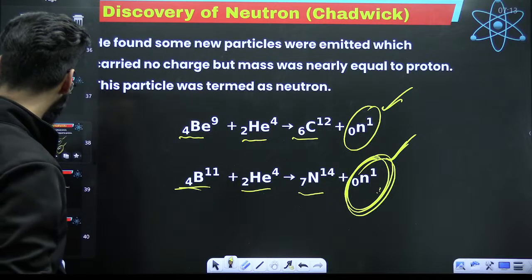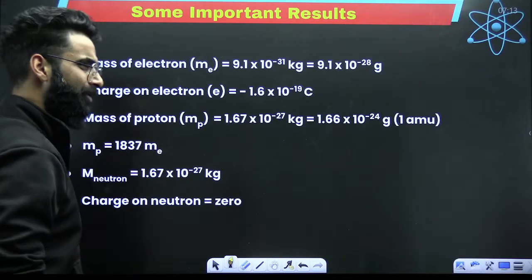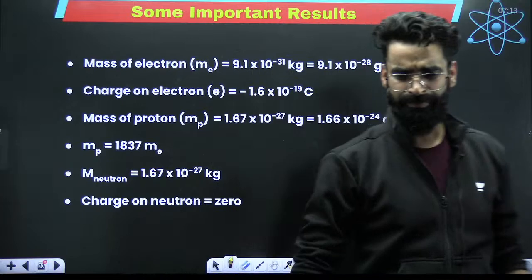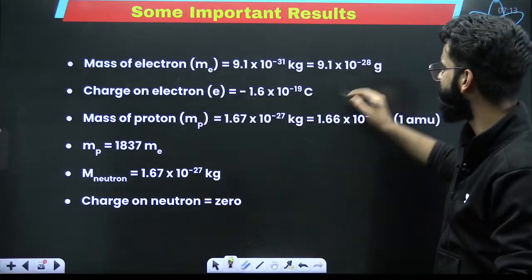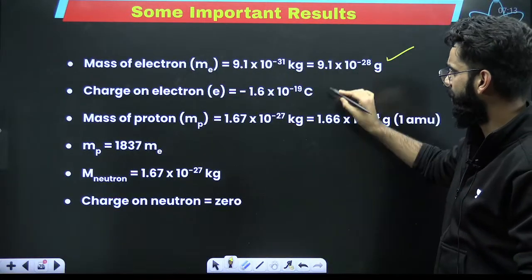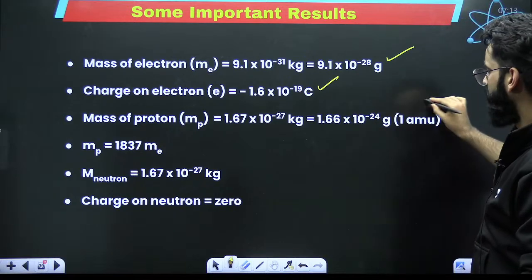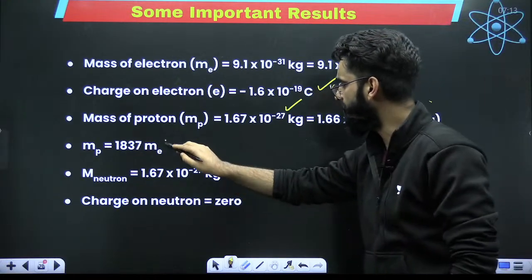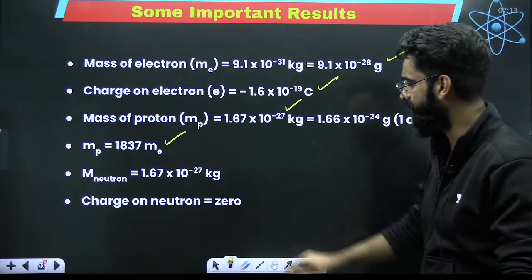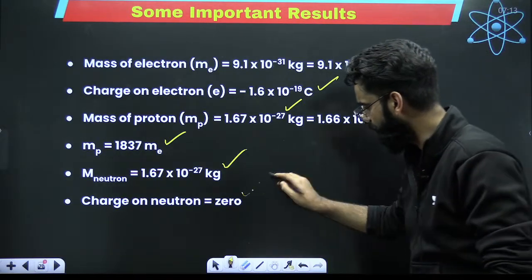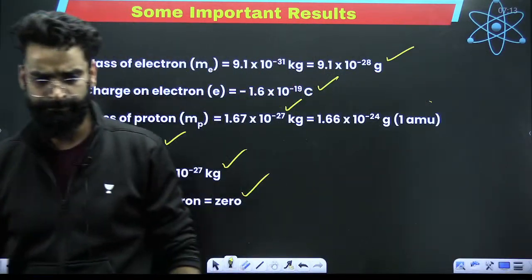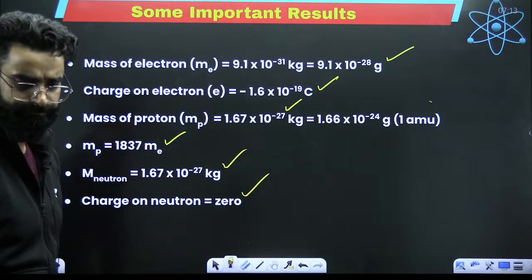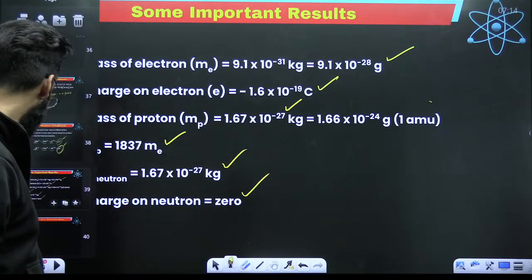So that's the only thing you need to remember about neutron, nothing else. All these things are really important, guys. Again, I'm telling you, mass of electron you need to remember, charge on electron, mass of proton you need to remember. Mass of proton is 1837 times the mass of electron. Mass of neutron is this much. The charge on neutron is 0. It's neutral. Perfect, people. I hope it's clear till here.